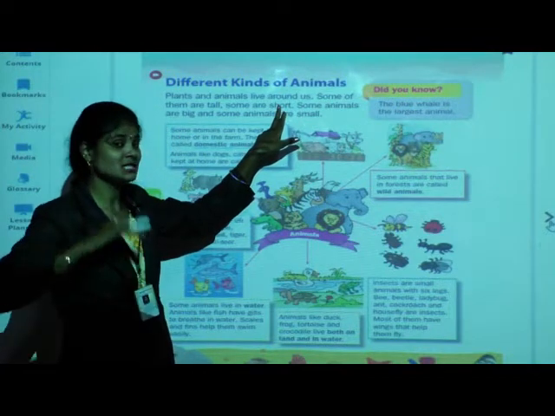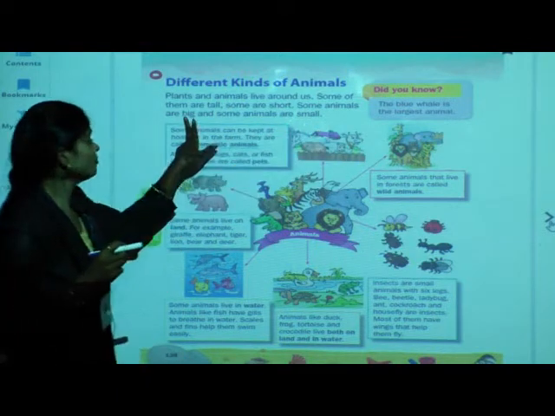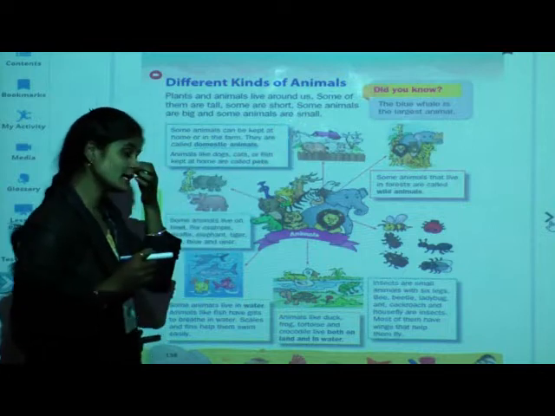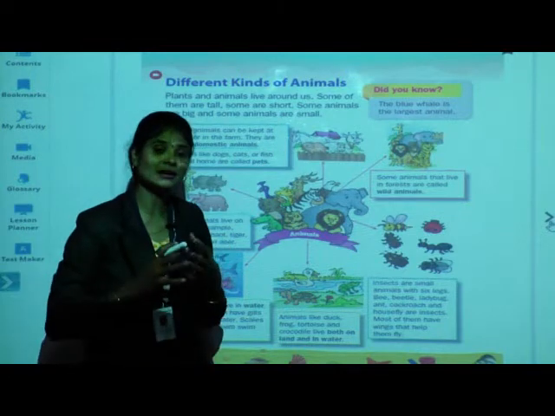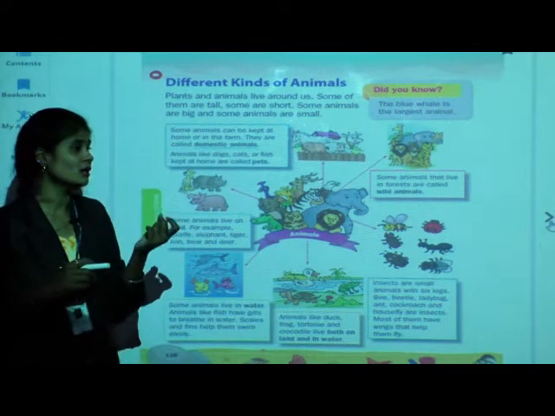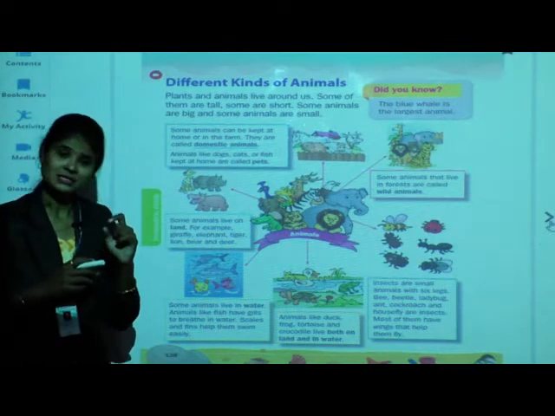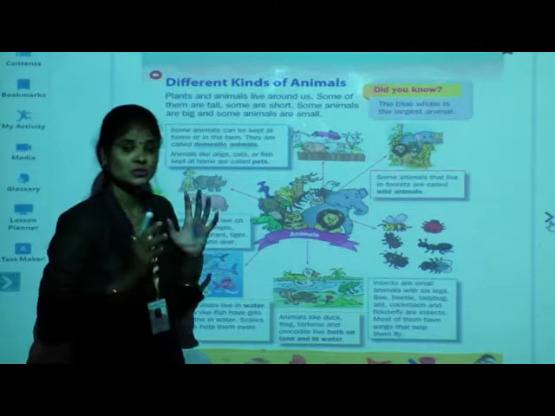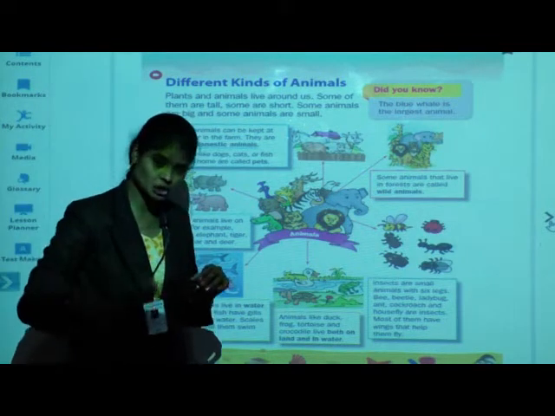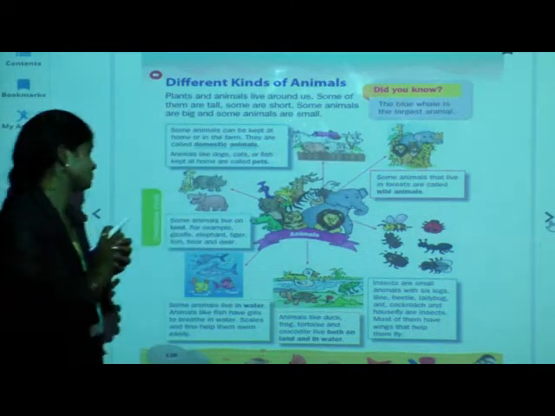For example, giraffe is the tallest animal. Next, some are big and some animals are small. For example, elephant is the biggest animal. And if you see ant or rabbit, they are small. So some animals are tall while some are short, some are big and some are very small.